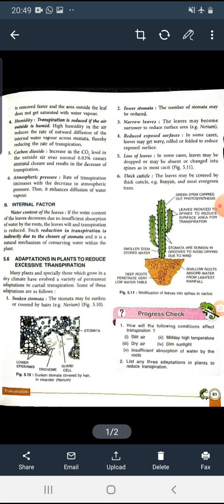Next is atmospheric pressure. The rate of transpiration increases with the decrease in atmospheric pressure, and thus it enhances the diffusion of vapor.